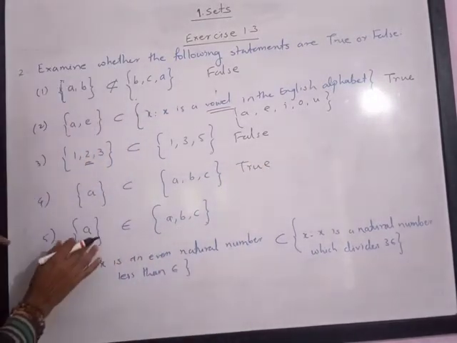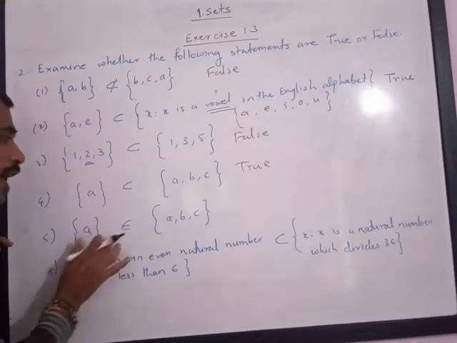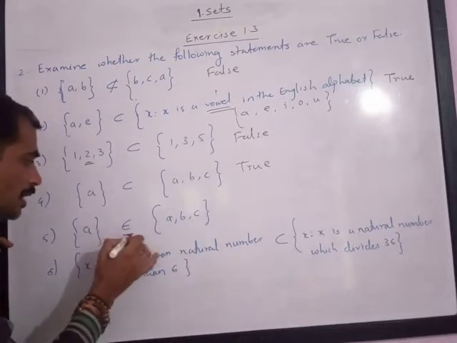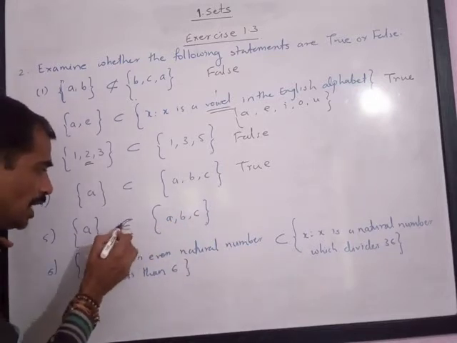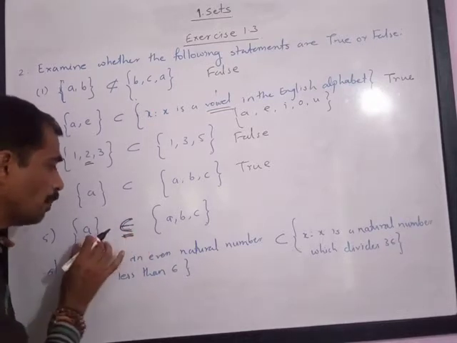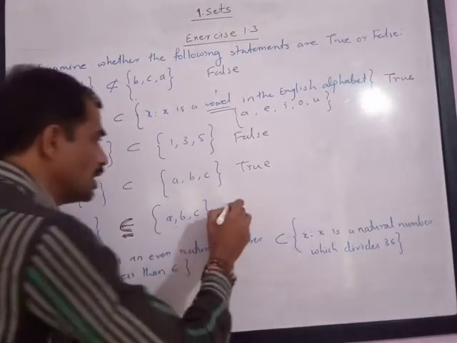Fifth question is {A} belongs to {A, B, C}. Here, watch carefully, this symbol is belongs to. Here it is not a set, it is given belongs to. Belongs to means it is not a part of this set. Hence the given statement is false.